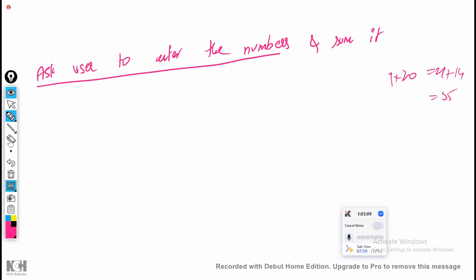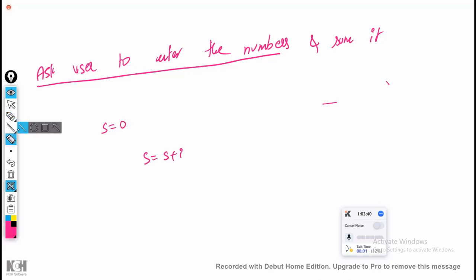Now for this, how can you write the program? This is the question and this is the requirement. I know the sum: S is equal to S plus i, where sum is initially equal to 0. This is fixed in my mind. Sum of numbers means S is equal to S plus i, that is sum is equal to sum plus i. Initially sum is equal to 0. This is fixed. No one is going to change this.